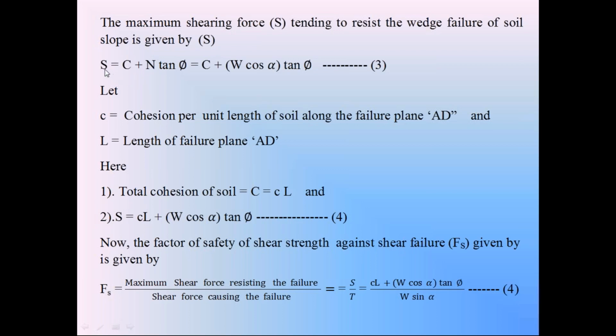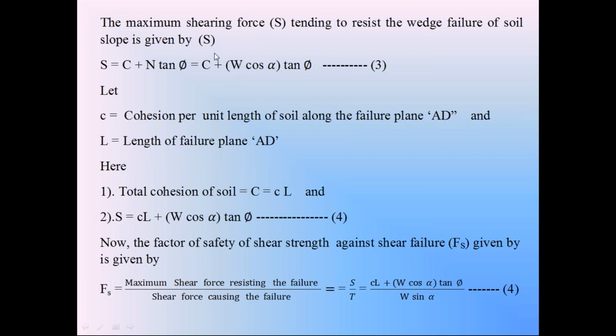So in this equation, the shear strength force is equal to the cohesive force C plus N, normal force, into tan phi. But normal force here is W cos alpha. So the shear strength force S is equal to C plus W cos alpha into tan phi. Here this C is called the total cohesion force.